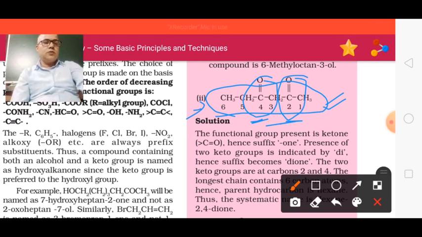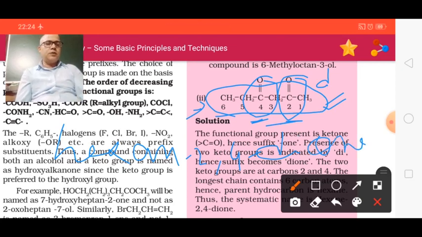Here are two ketone groups. For "two" you have to use "di" when two similar groups are in the chain and they are in the counting. So how will it be? Hexane, 2,4-dione.